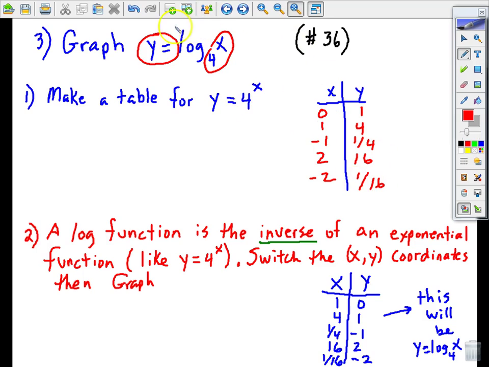Okay, well, to get this log graph, I'm going to take this table of values and switch the x and y coordinates. And when I do, it's kind of hard to see down here in the bottom right hand corner, but switching the x and y coordinates for y equals 4 to the x power gives me the coordinates for y equals log base 4 of x. And on my next screen and on your graph paper, I need for you to go ahead and plot these 5 points here at the bottom. And I'll show you on the next screen what our curve should look like.